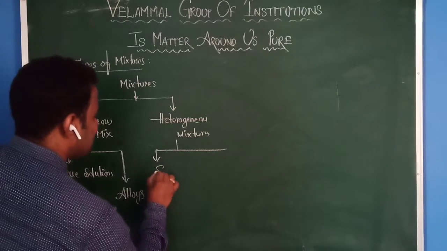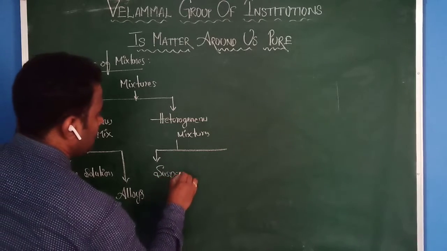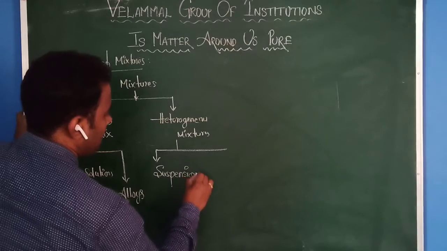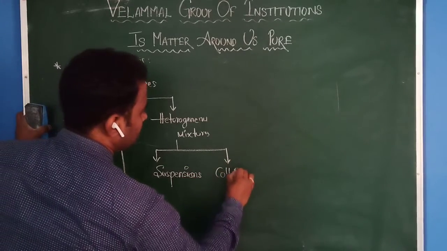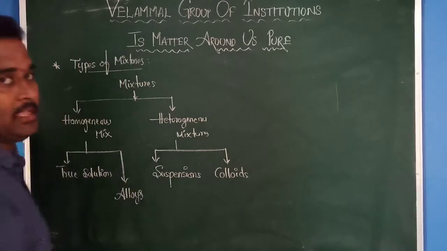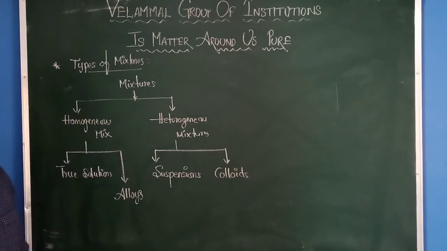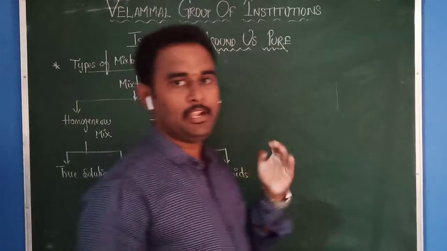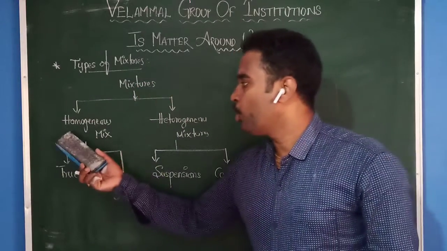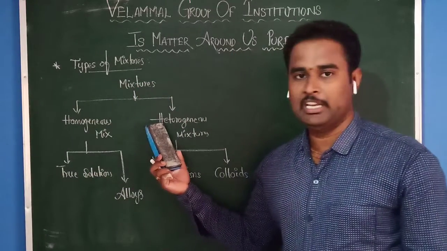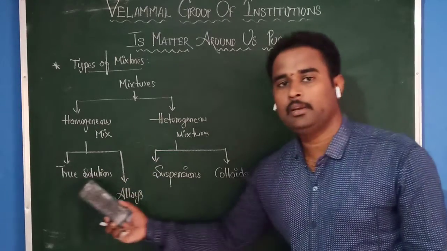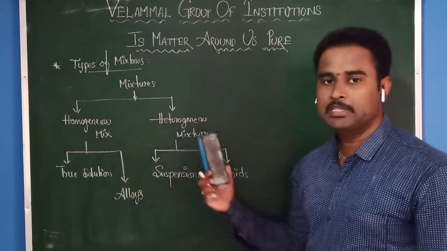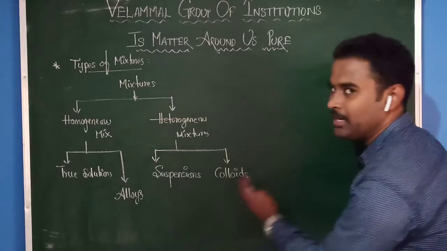One is suspensions, and the second one is colloids. This is about the types of mixers. Mixers are mainly classified into two types: homogeneous mixer and heterogeneous mixer. Homogeneous mixer is again classified into true solution and alloys. Heterogeneous mixer is classified into suspension and colloids.